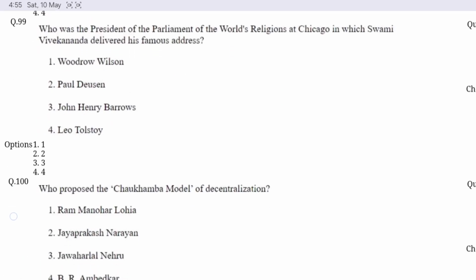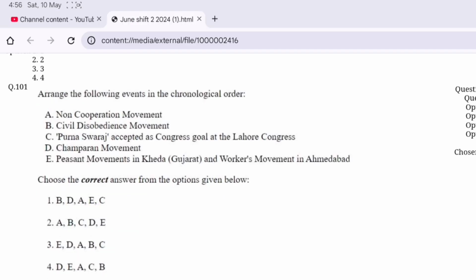Now question number 99. Who was the president of the Parliament of the World's Religions at Chicago, in which Swami Vivekananda delivered his famous address? Option C is correct, John Henry Barrows. Question number 100. Who proposed the Chaukhamba model of decentralization? Option A is correct, Ram Manohar Lohia.